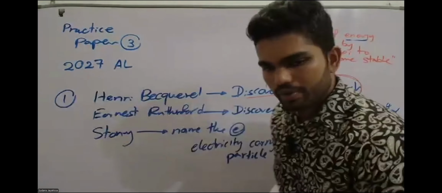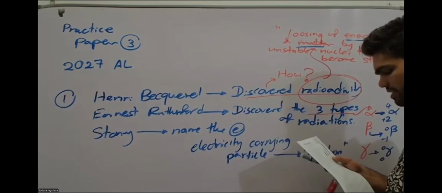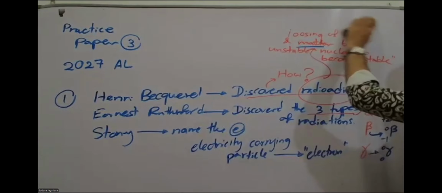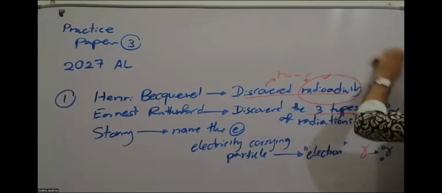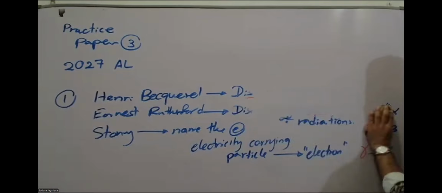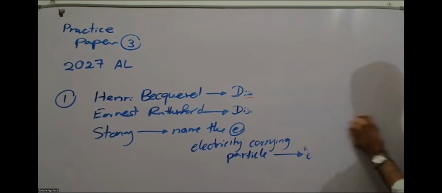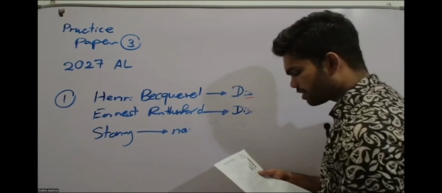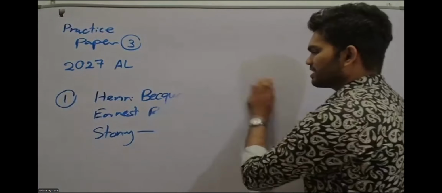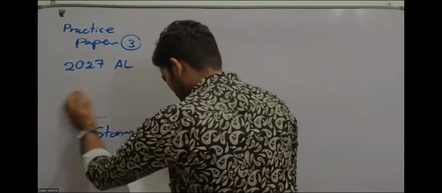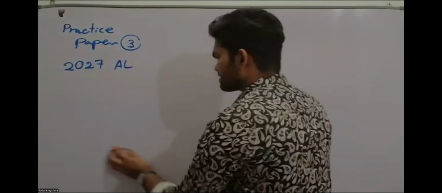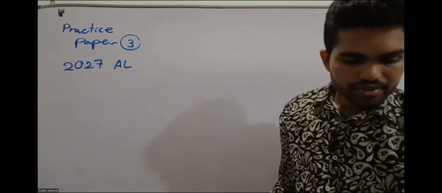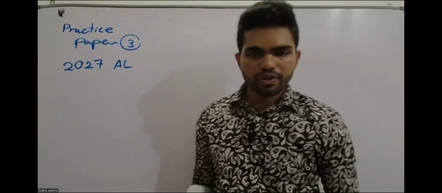You're asking a doubt regarding the earlier question. Eugene Goldstein is related to positive ray experiments, anode ray experiments. He's the one who did the anode ray experiments. And there are some other scientists: Robert Millikan discovered the charge of the electron.